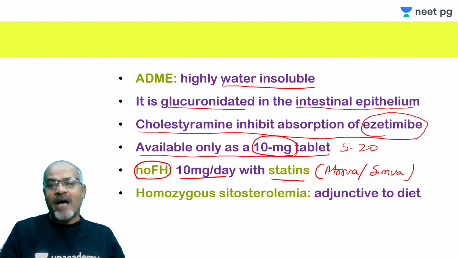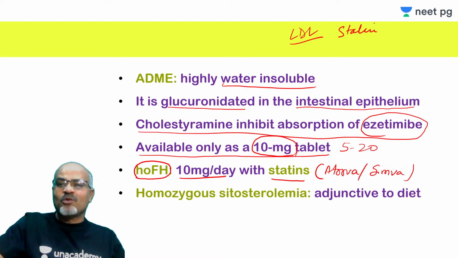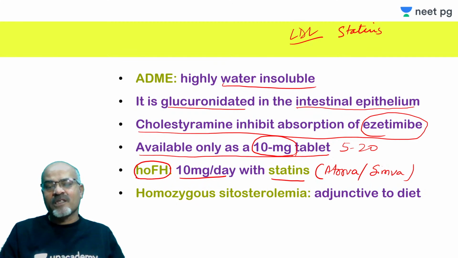So it is used with the highest tolerable dose of atorvastatin or simvastatin, because in homozygous familial hypercholesterolemia, both the alleles of the LDL receptors are dysfunctional, so the LDL receptors are very rarely effective, or only a very small population is effective. That is why statins can reduce only a very little bit of LDL. That is why some other things are also required to enhance the activity of the statins.